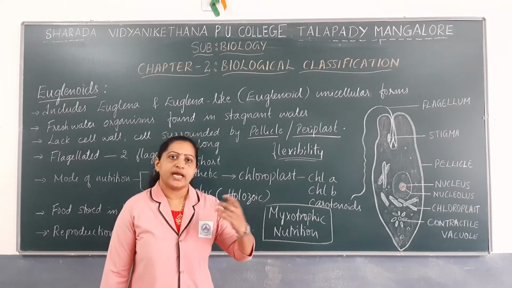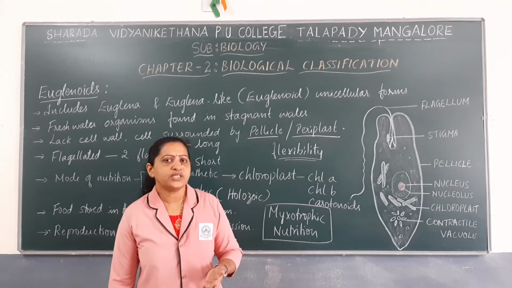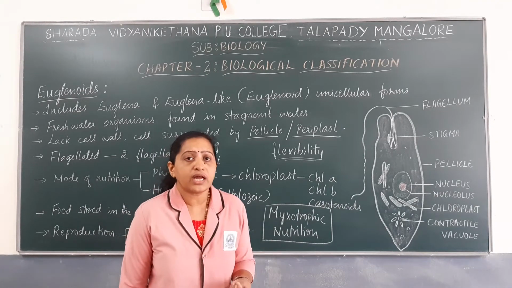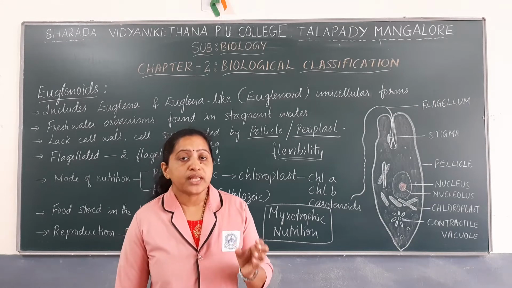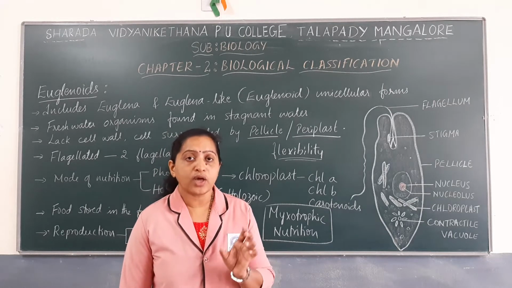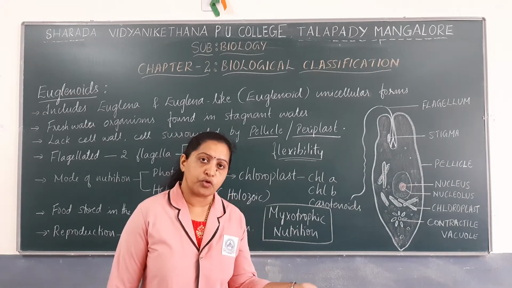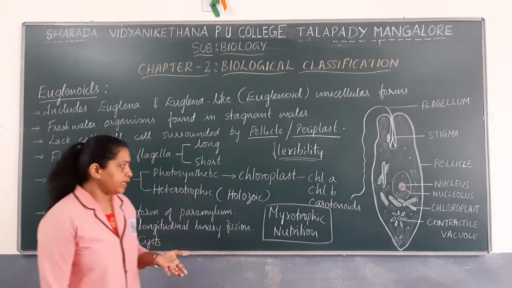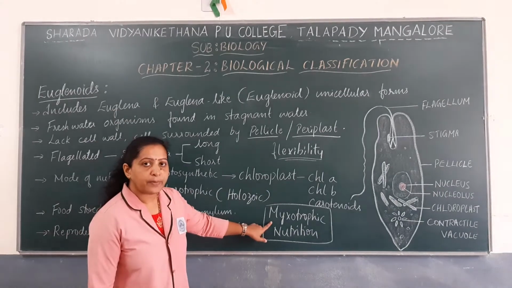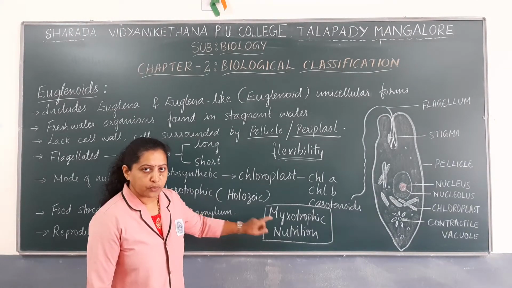In the presence of light, they undergo photosynthesis. In the absence of light, they can undergo the heterotrophic mode of nutrition. That mode of nutrition is called mixotrophic nutrition.